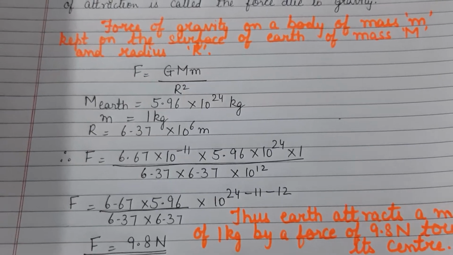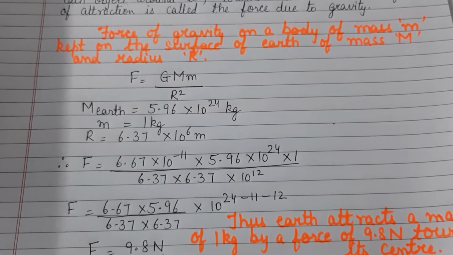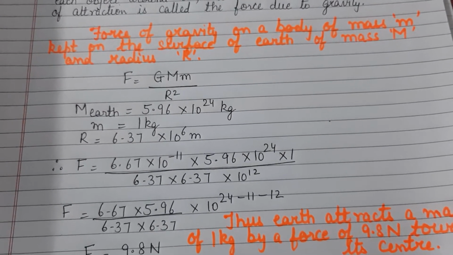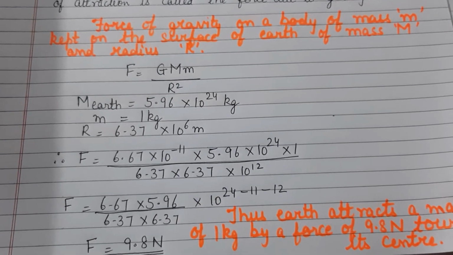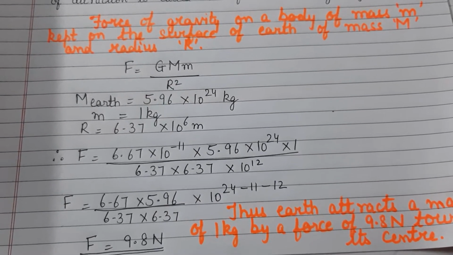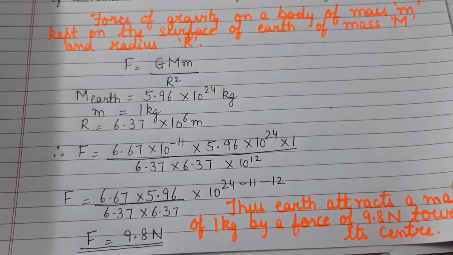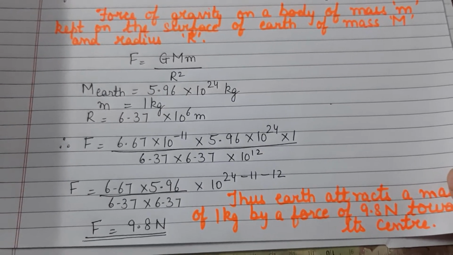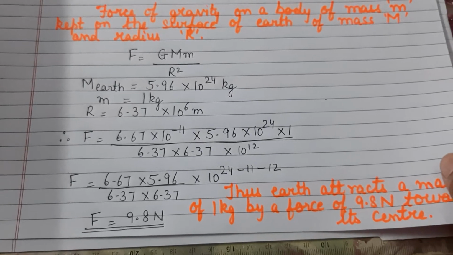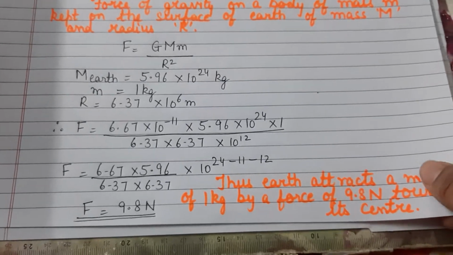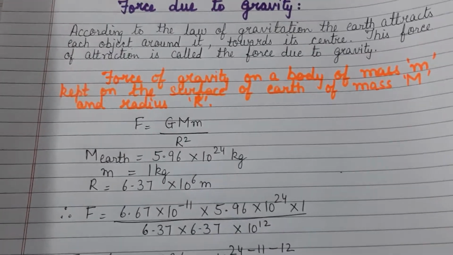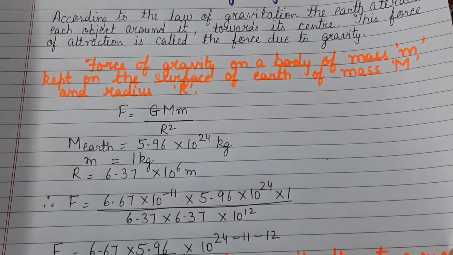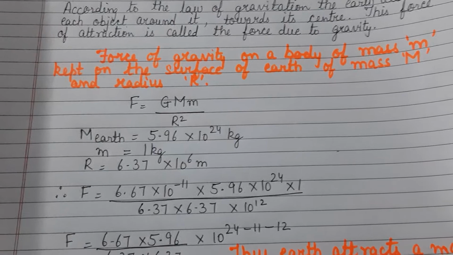You have seen I use the formula, that is the universal law of gravitational formula. I substitute the value of the mass of the earth, then the mass of the object, which is taken as 1 kg, and of course the radius of the earth, and I calculate the value and it works out to 9.8 newtons. This is the force of gravity, force due to gravity, due to which the object is pulled towards the center of the earth.